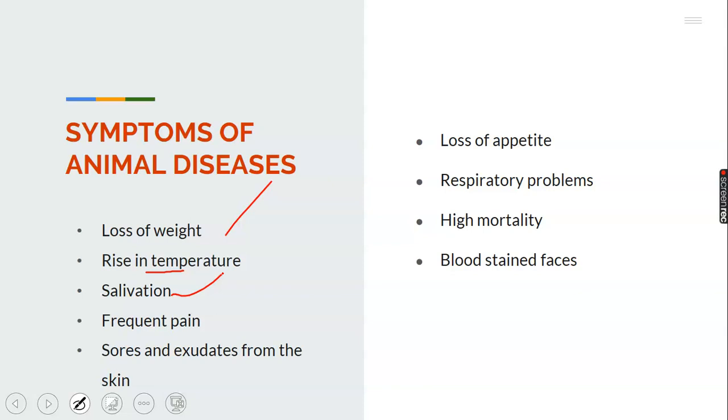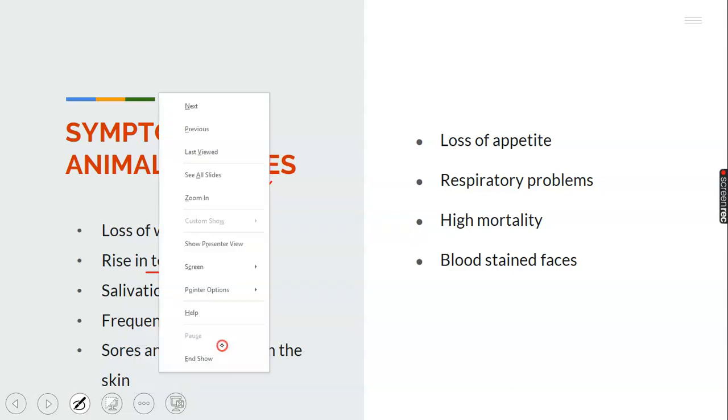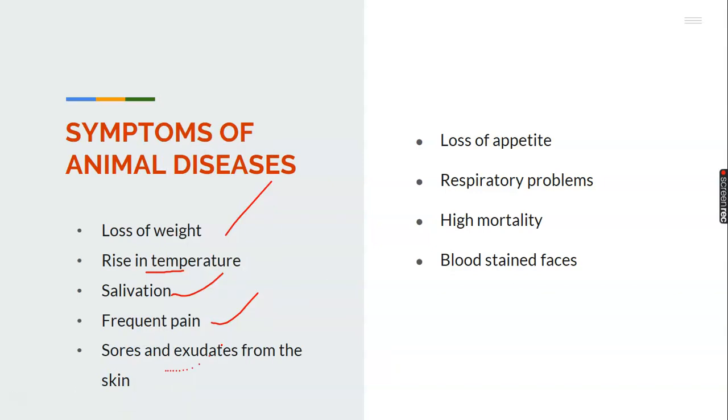We have frequent pain, sores and exudate from the skin of the animals. The animal's skin will be so irritating that even you, the owner, cannot look at it.